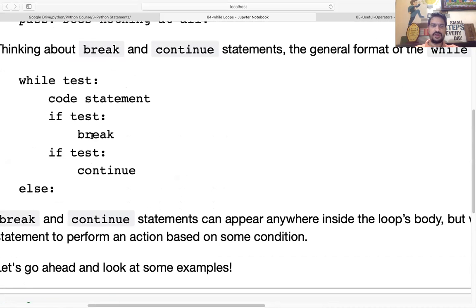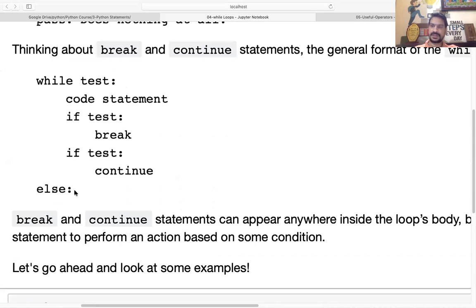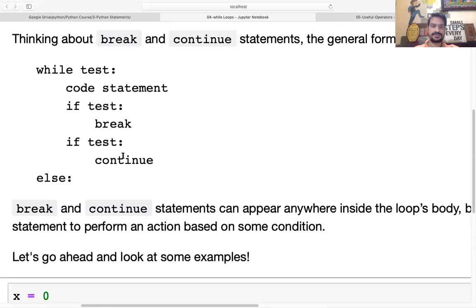Break will take you out of the loop. When we have a continue statement, continue will take you to the loop again. This is the difference between break and continue. And pass is going to pass the statement which is under that particular pass. So we'll see all these statements and how they work one by one.